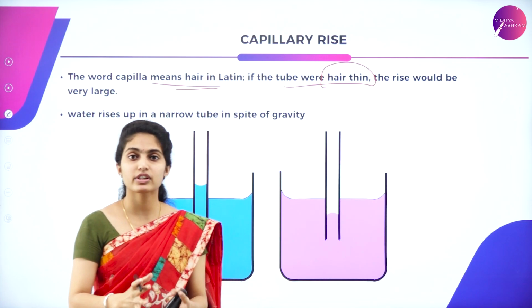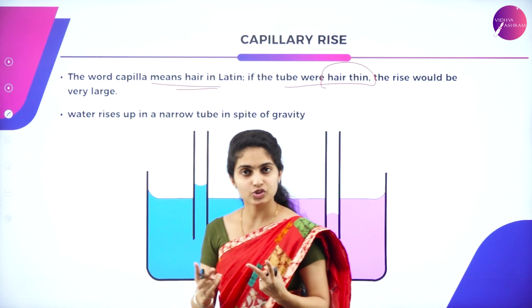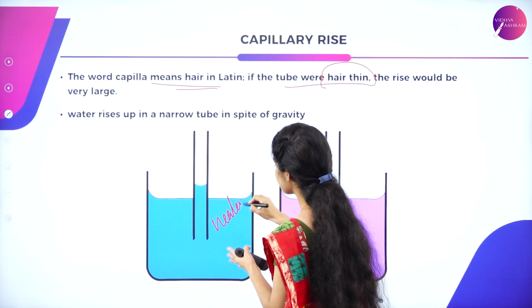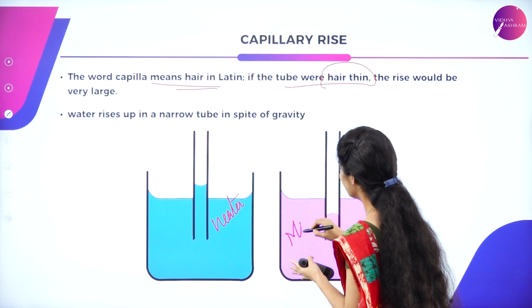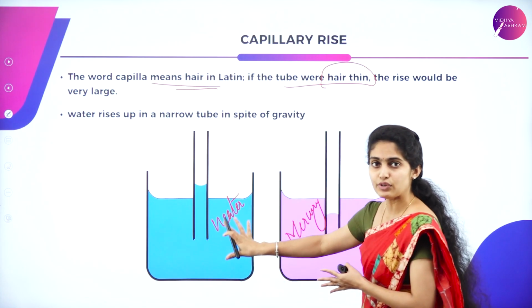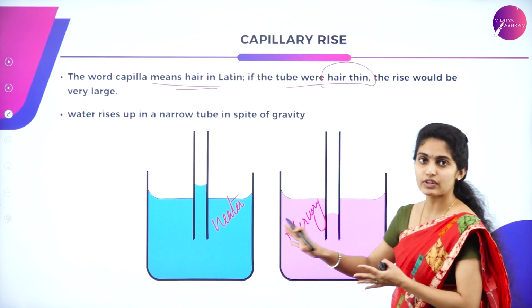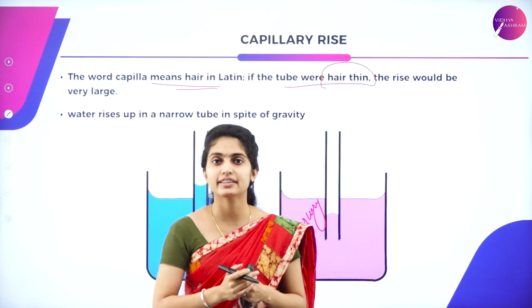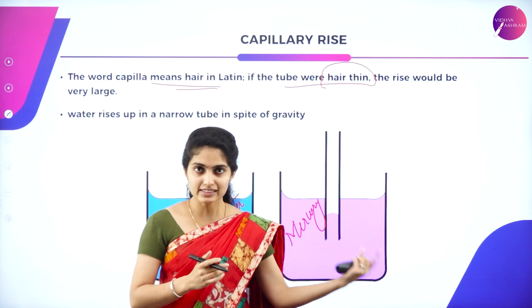So here we have considered two demonstrations, one with water and another with mercury. Here this beaker is filled with water and the other beaker is filled with mercury, wherein the capillary tubes are dipped inside the water as well as the mercury.